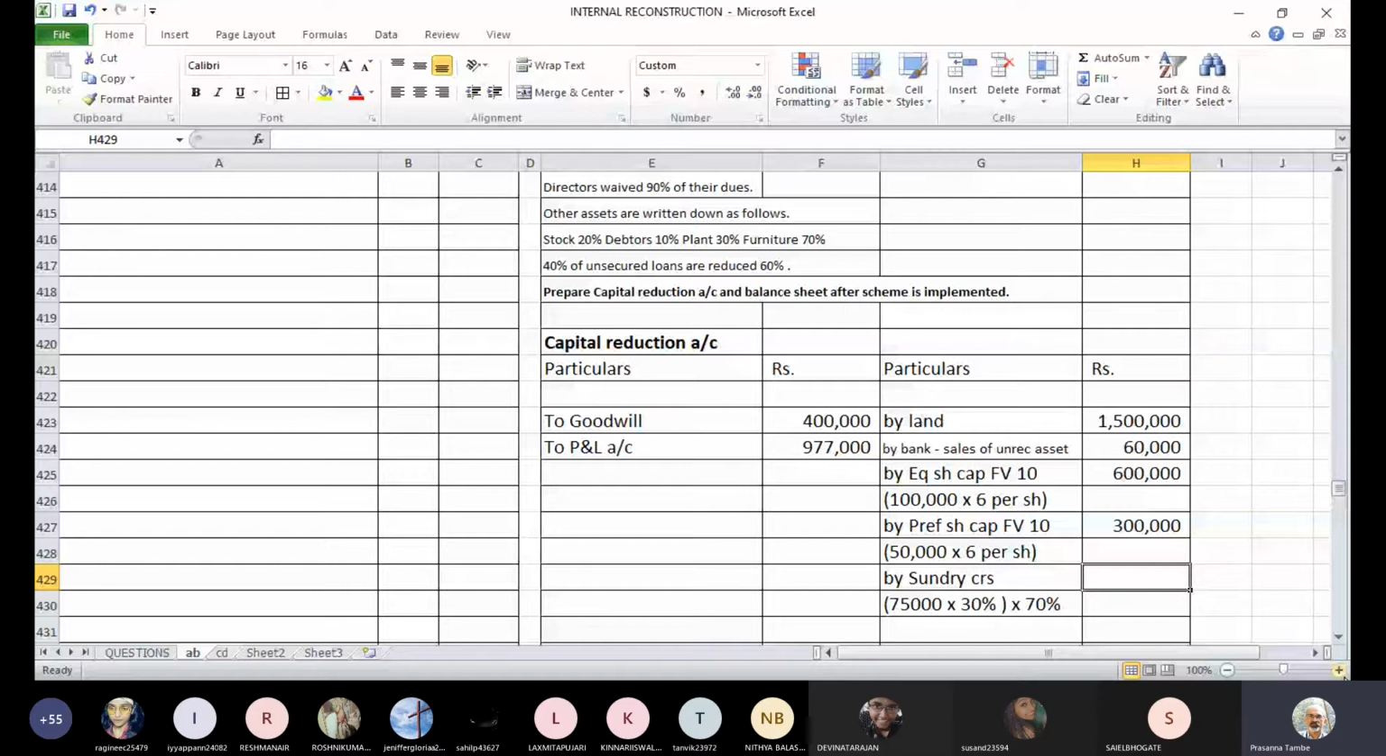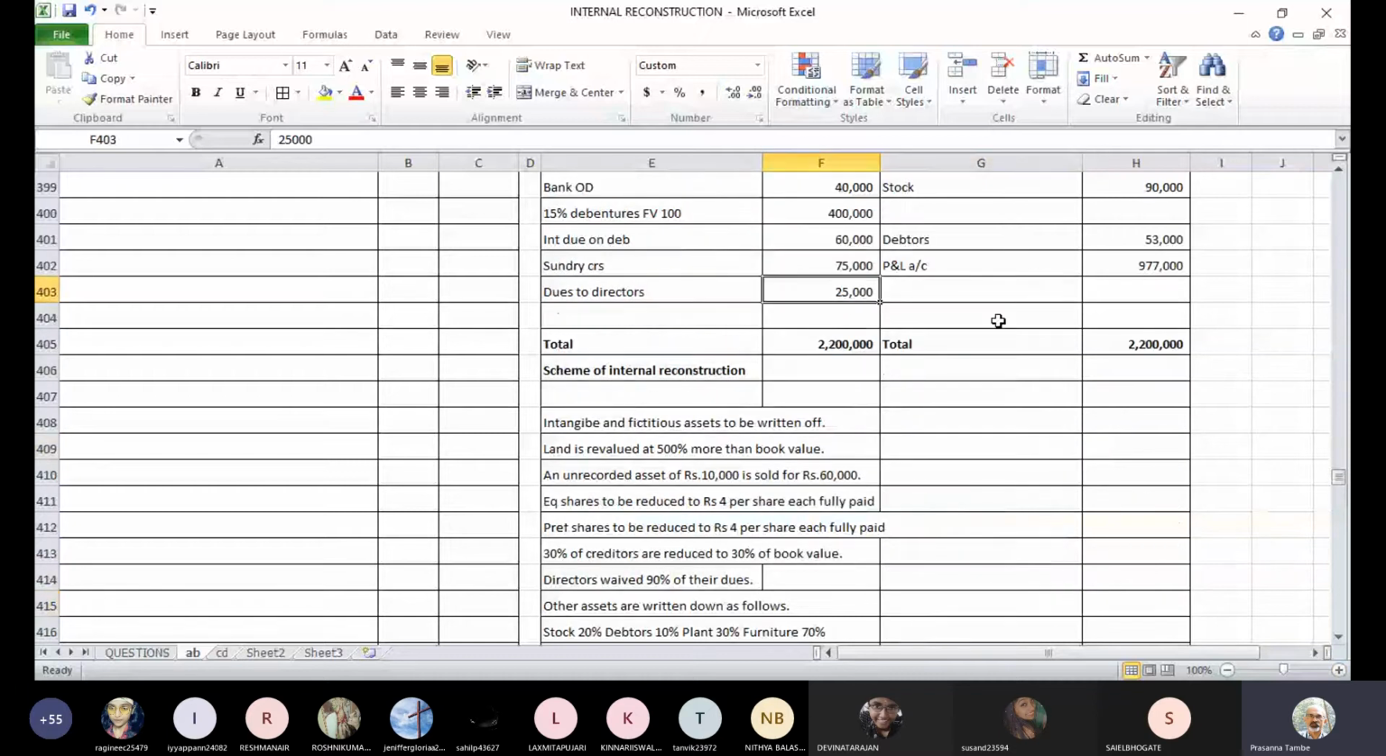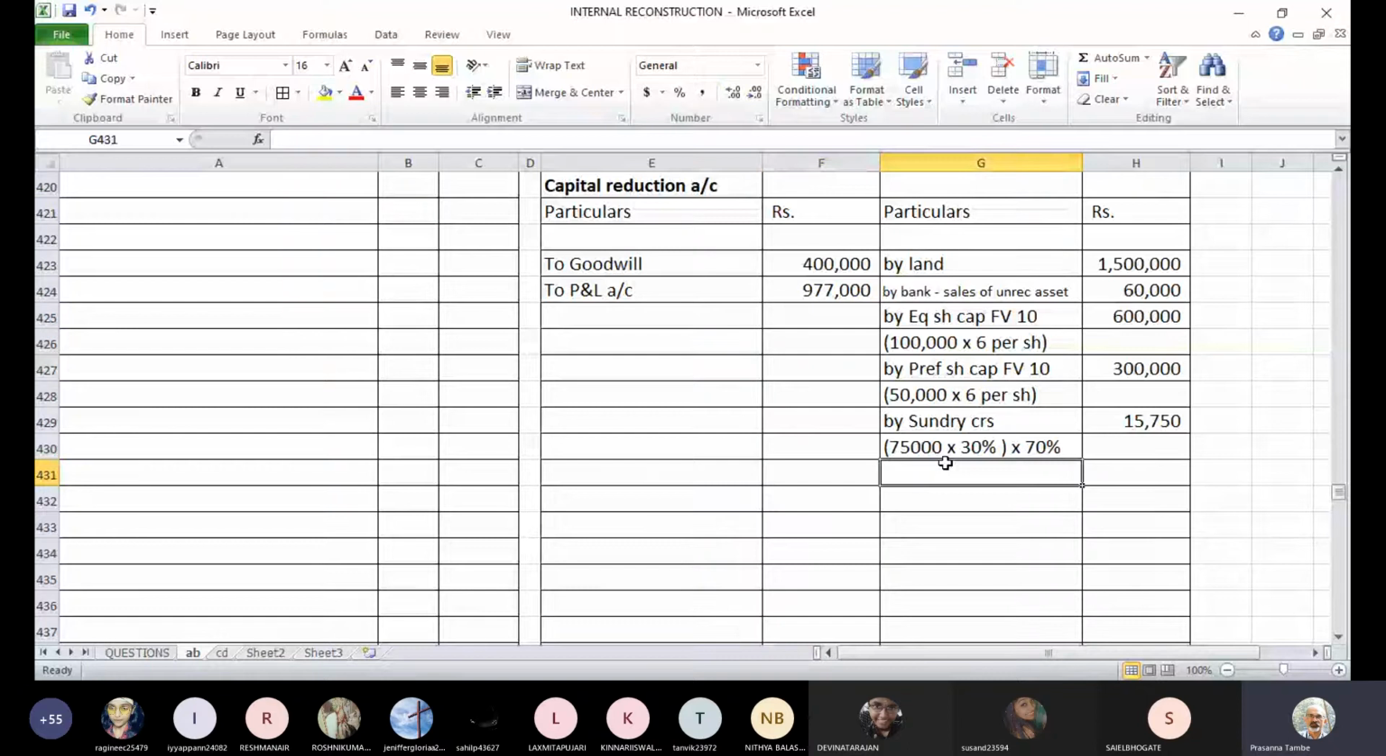Then directors have waived 90% of their dues. We have directors' liabilities of 25,000 rupees. They have agreed that they will waive 90% of dues. So they are sort of giving a discount. So 90% of 25,000 rupees means it will be 22,500. So the entry will be directors' dues account debit to capital reduction account. This is calculated. This is 25,000.